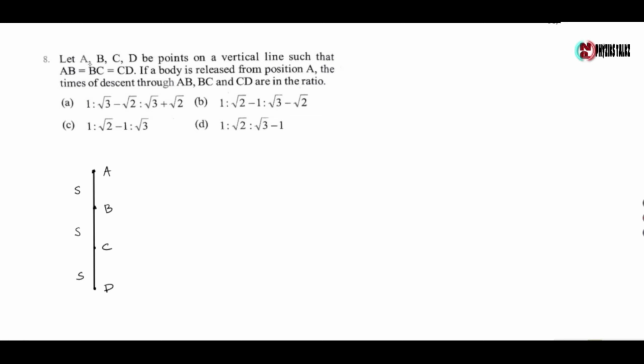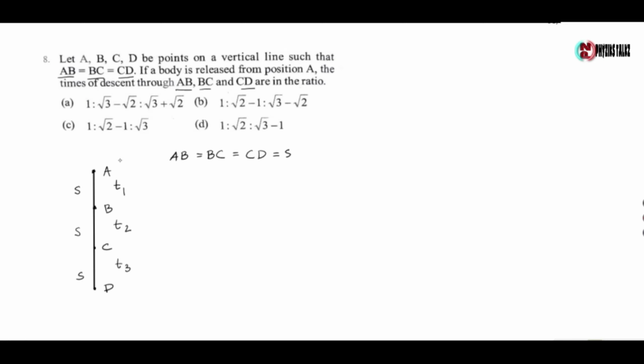Next question, let A, B, C, D be points on a vertical line such that AB equals BC equals CD. If a body is released from position A, the times of descent through AB, BC and CD are in the ratio. Let us take AB equals BC equals CD equals S. Now the time taken to cover AB is T1, the time taken to cover BC is T2, and the time taken to cover CD is T3.